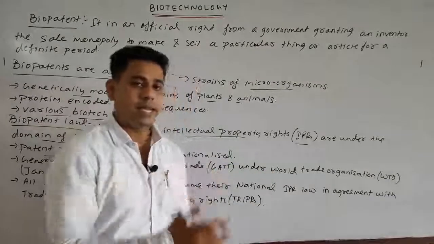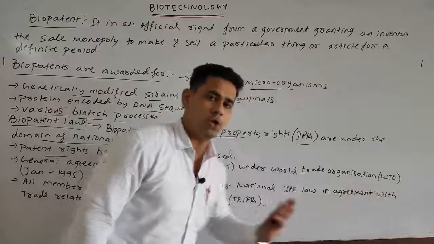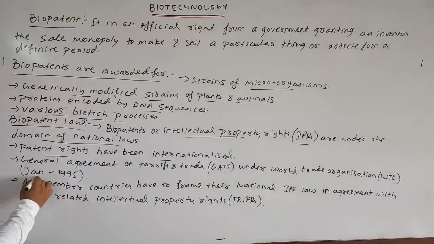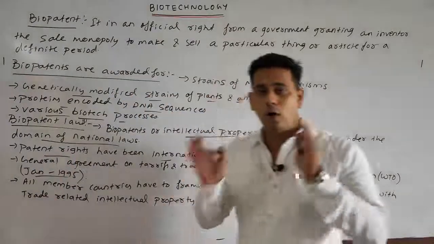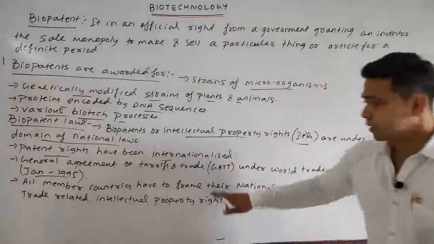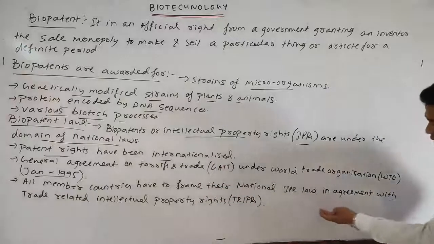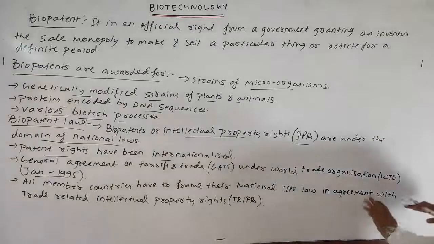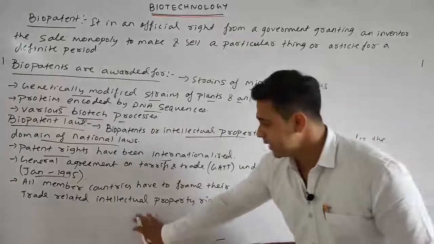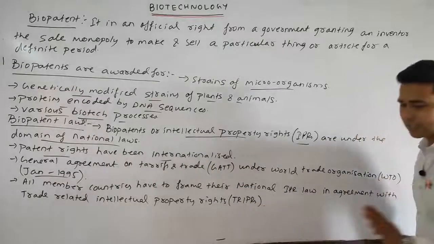Later on, GATT came under the World Trade Organization, or WTO, in January 1995. Under the biopatent law, all member countries have to frame their national IPR law, the intellectual property rights law, in agreement with the Trade Related Intellectual Property Rights, or TRIPS.